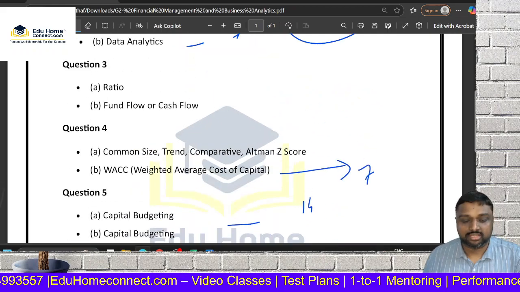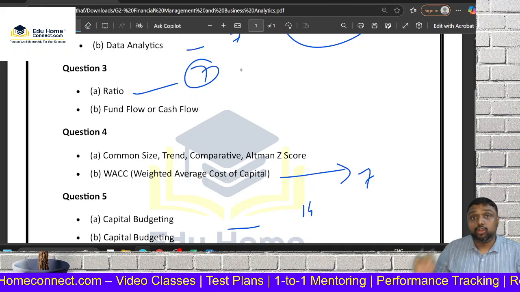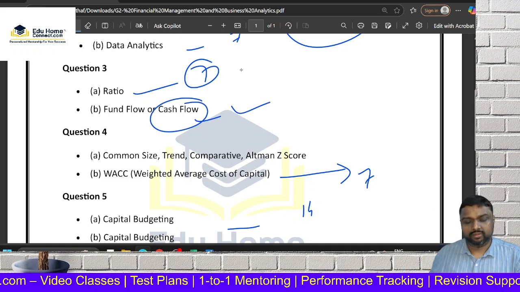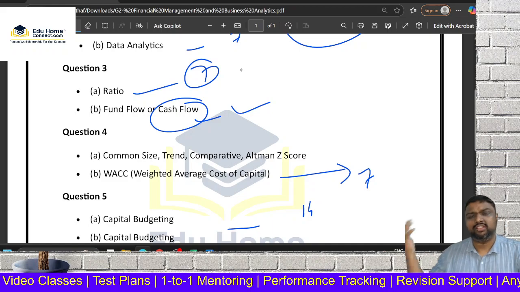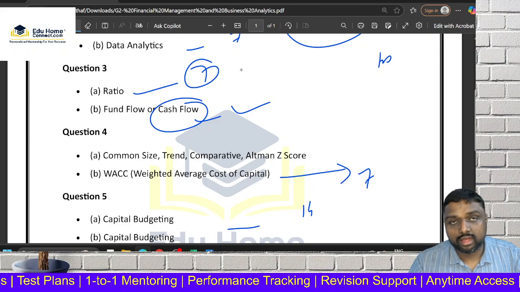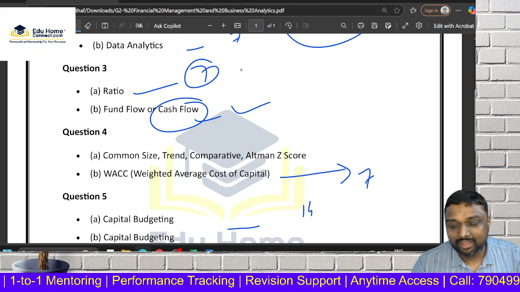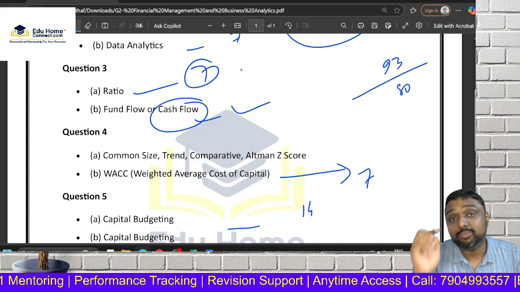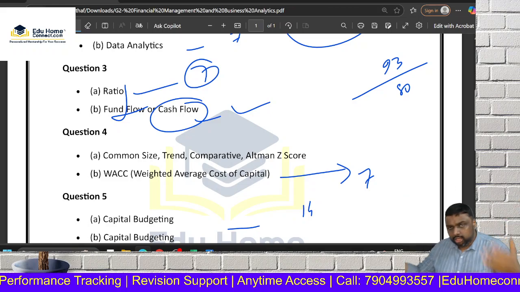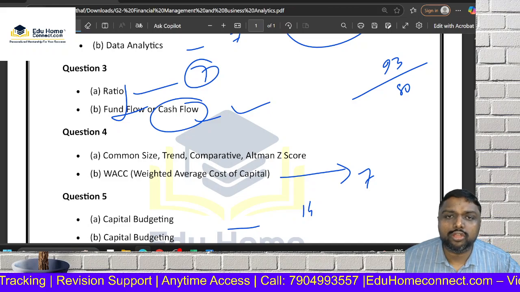Next strategy, my dear friends, you can go for ratio, 7 marks. In your Group 2, corporate accounts, anyway you learn cash flow. If cash flow is coming, you can attempt it. Fund flow time is there, you go for it, my dear friends. Who wants to attempt out of 100? Attempting 100 marks and getting 40 is best, or planning properly, attempting 93 marks and getting 80 is best? Which is best? Skip fund flow, or if you find it tough, you can go through our page. We are uploading easy fund flow statement videos for you where you can crack fund flow also.